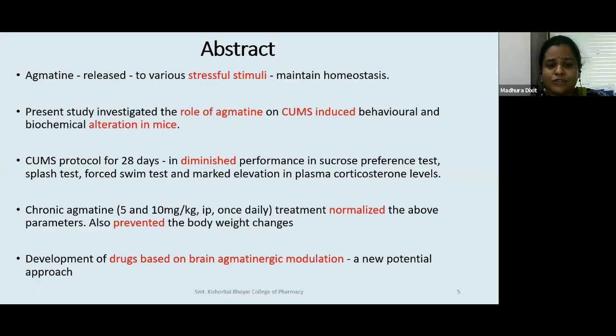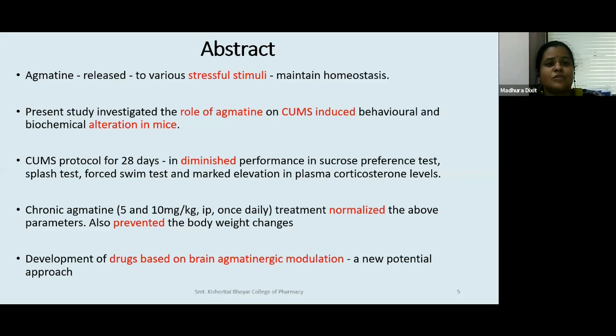Our molecule of interest in pharmacology, as you all know, is agmatine. That is a putative neurotransmitter. Putative means it is a neurotransmitter that is being thought of and is still in discovery. So it is not like GABA and glutamate. It is a neurotransmitter that is still in discovery. And we propose that agmatine will be able to tackle stress-induced depression. I hope everybody can understand what stress-induced depression is.